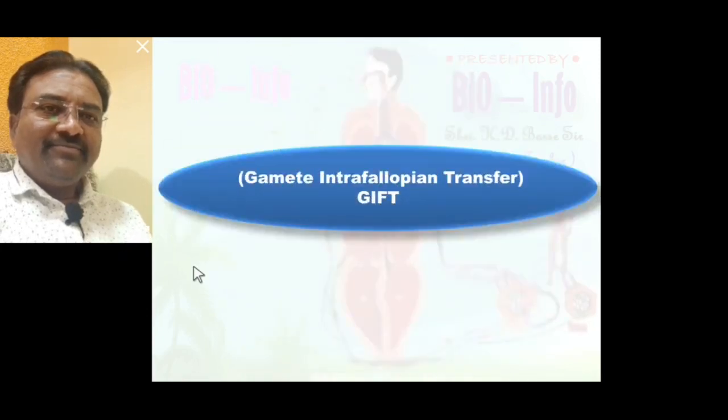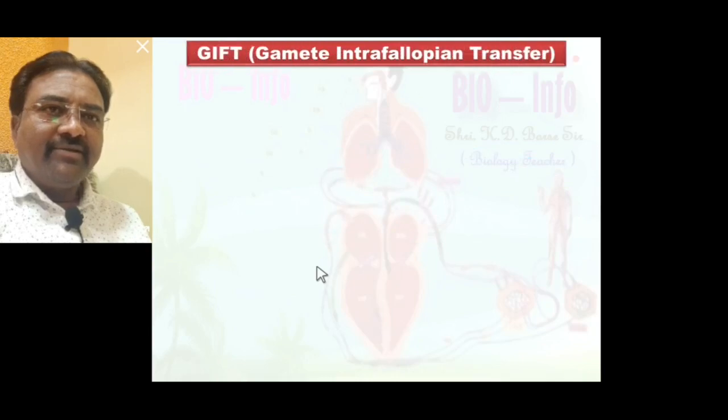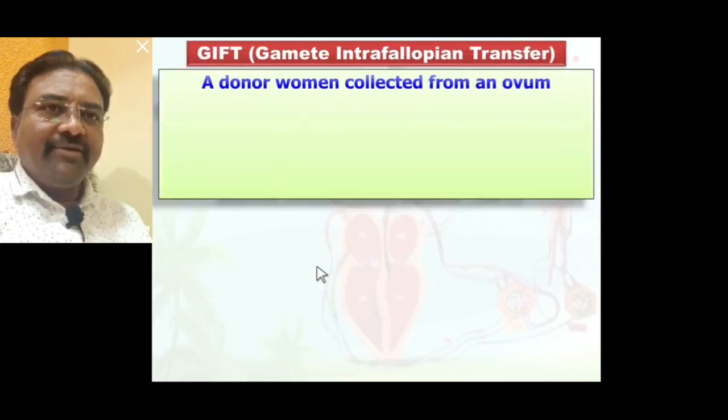Now the next ART is gamete intrafallopian transfer. So GIFT is the short form of gamete intrafallopian transfer. What is gamete intrafallopian transfer?